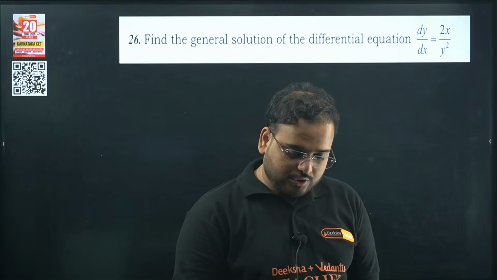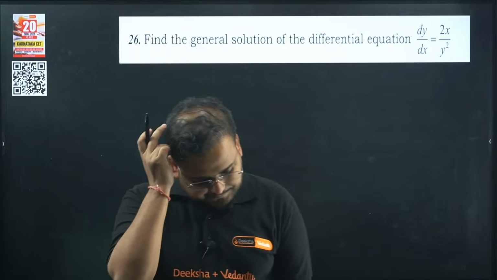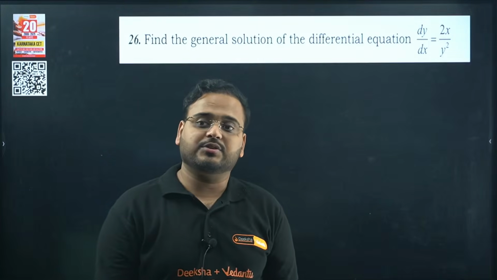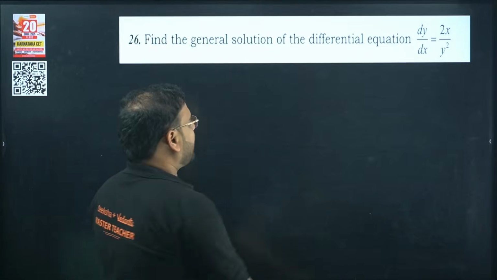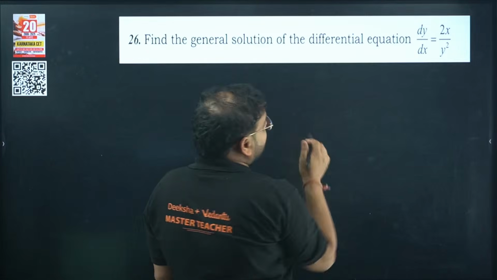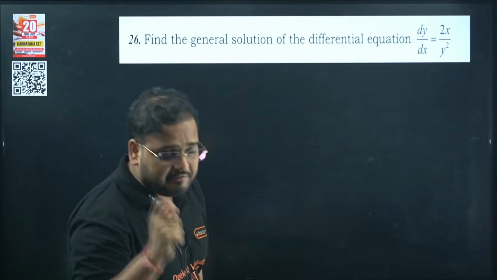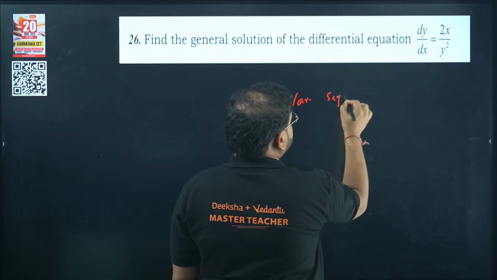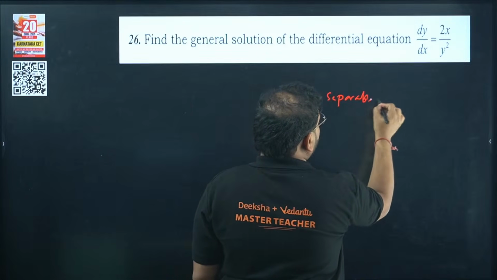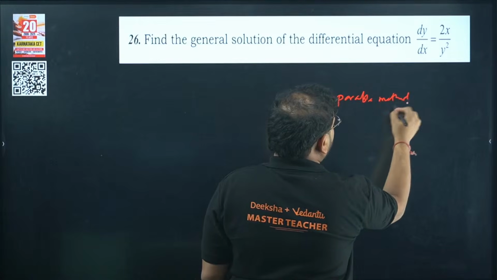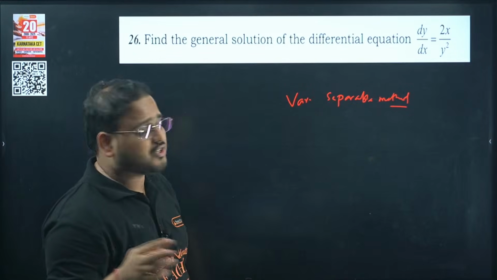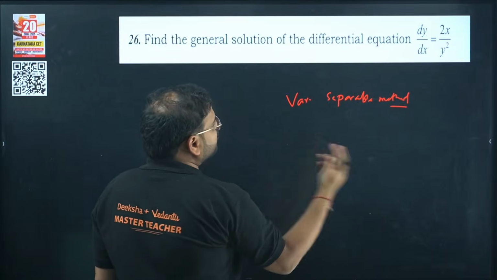That UV rule is called by parts, right? Yeah, that is called by parts. Find the general solution of the differential equation. How to solve this question? Have you learnt it? We can use the variable separable method. Based upon the type of the function, we choose the method to solve it with.